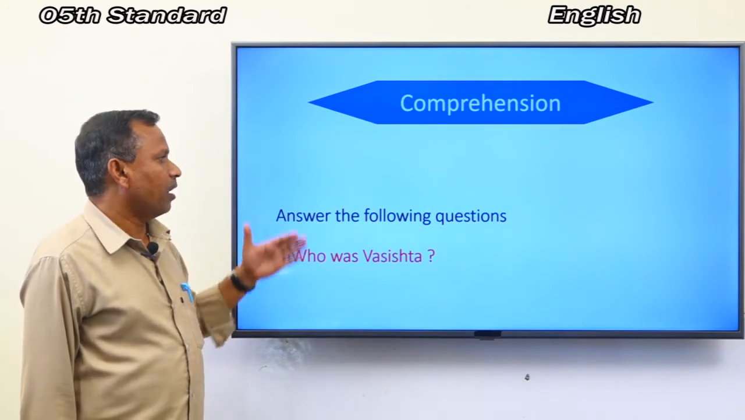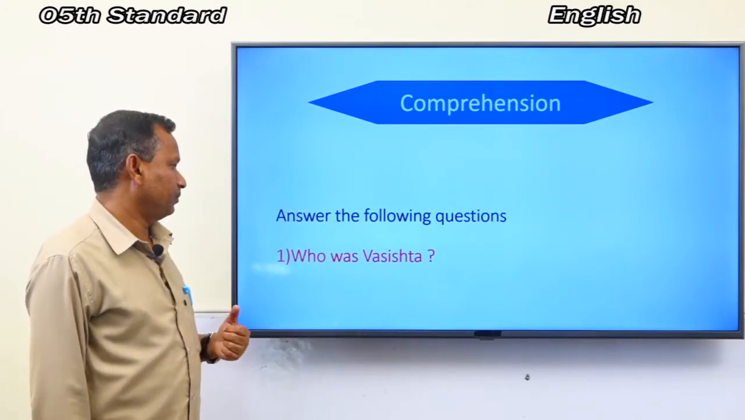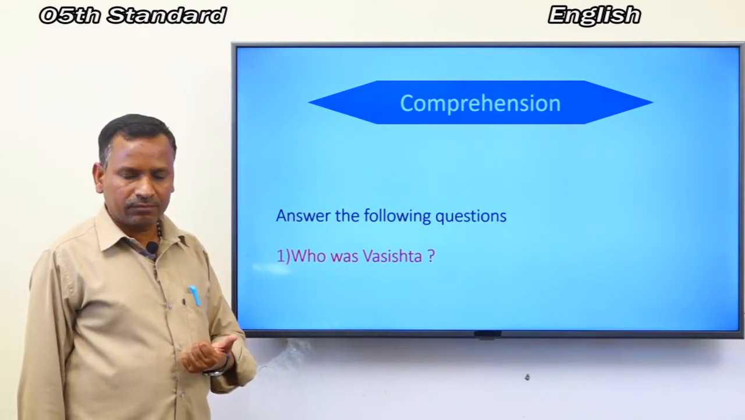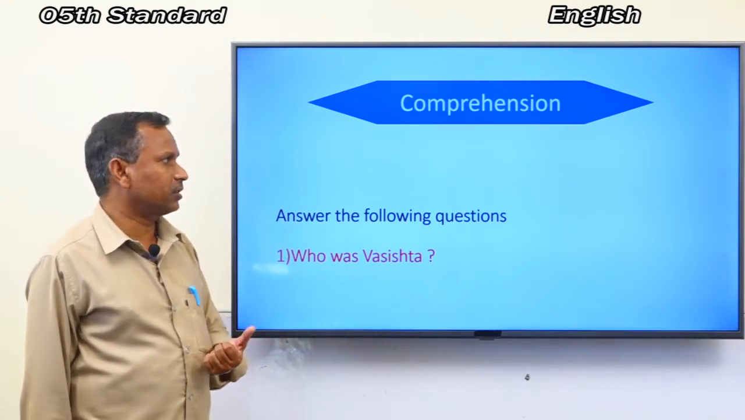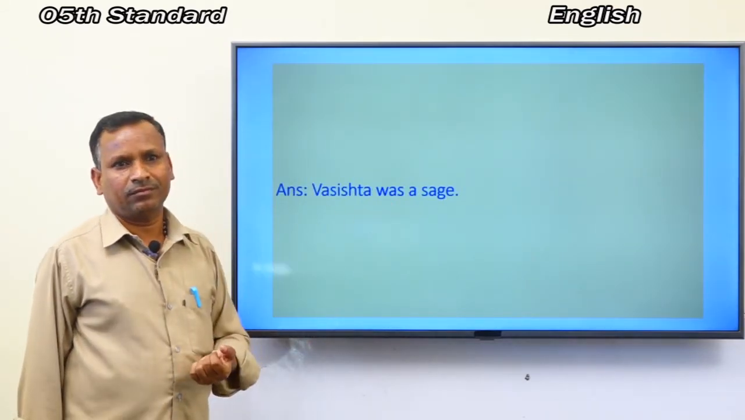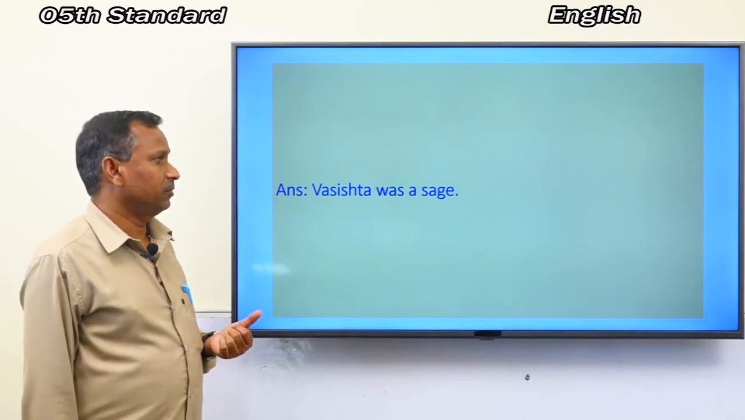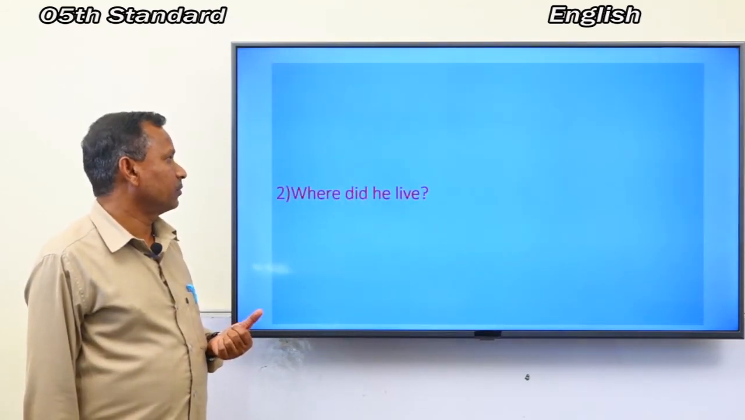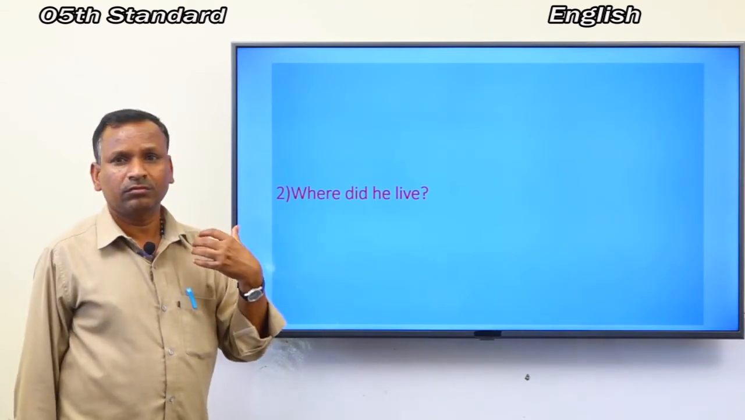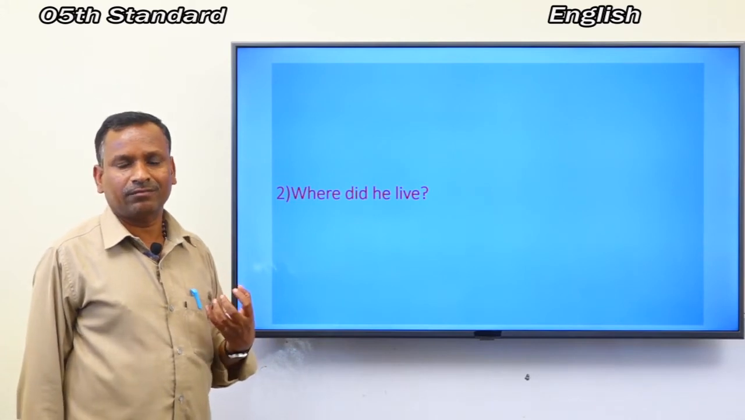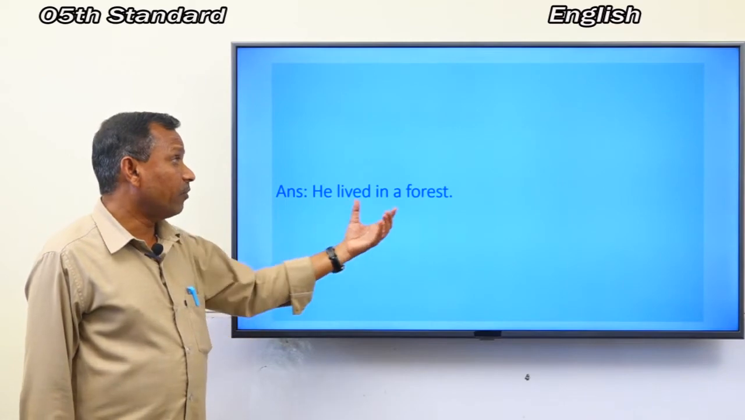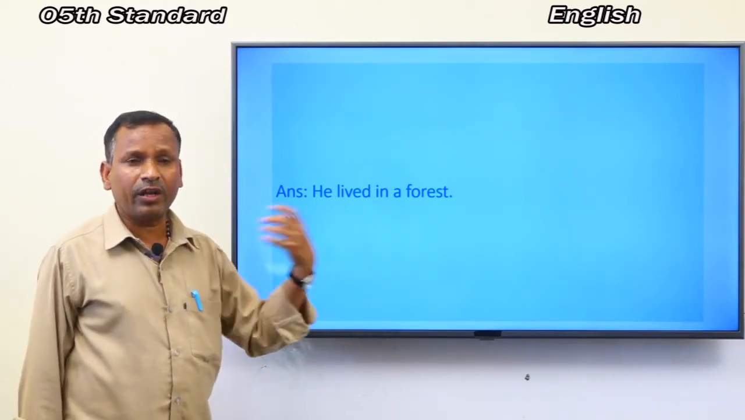comprehension. Answer the following questions. Who was Vasishtha? What is the answer? Yes, your answer is correct. Here is the answer for you. Vasishtha was a sage. Next question. Where did Kaushika live? Yes, what is the answer? Look at here. He lived in a forest.